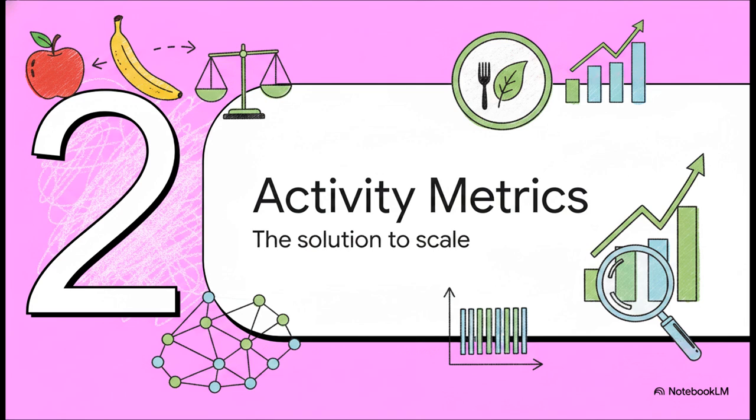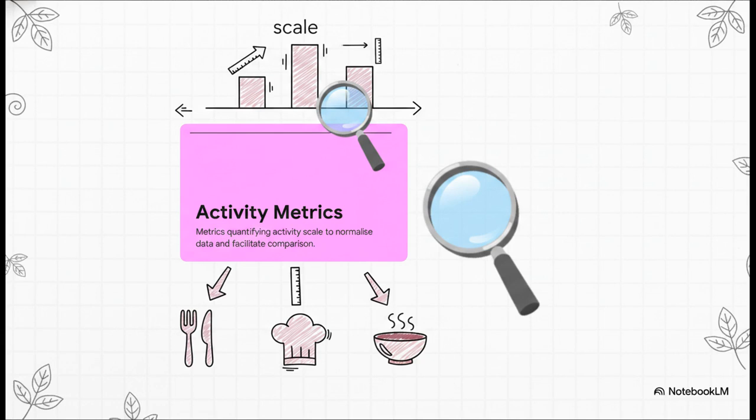Section 2. Introducing activity metrics. This is the real solution to dealing with scale. Now, within that SASB framework we just mentioned, there's a specific type of data point designed exactly to fix this whole apples to oranges problem we've been talking about. They are called activity metrics. The official definition, right on page 4 of the standards, says these are metrics which quantify the scale of specific activities or operations by an entity to normalize data and facilitate comparison.